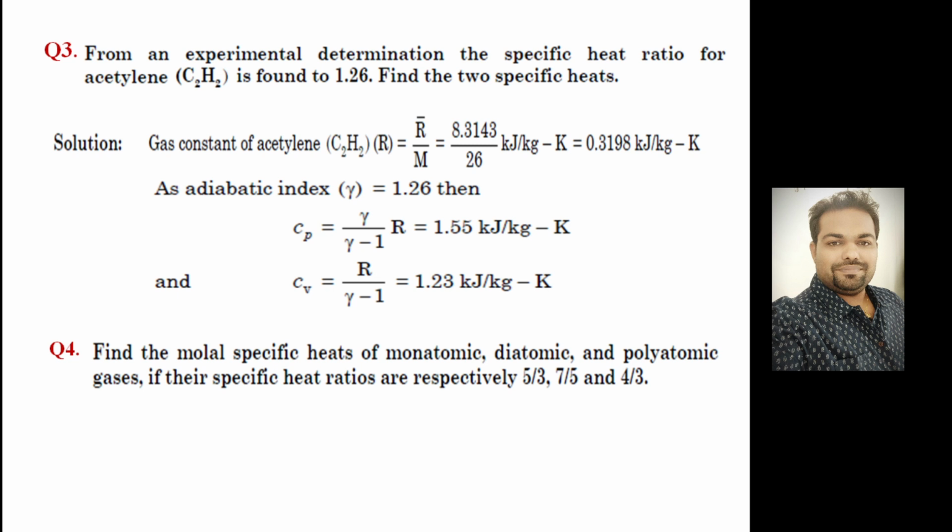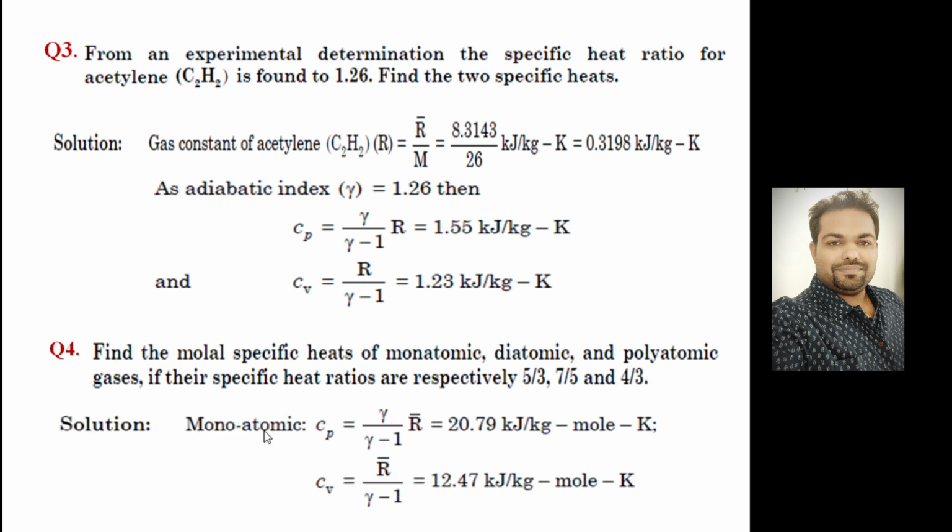If their specific heat ratios are given as 5 by 3, 7 by 5, 4 by 3, then for molar specific heat, you have to do the calculation per mole. When you are talking about molar specific heat, instead of the characteristic gas constant, you consider the universal gas constant, because the universal gas constant unit is on a per mole basis, right? So whatever you did here with the characteristic gas constant, directly use the universal gas constant, and Cp and Cv can be written as molar specific heats.